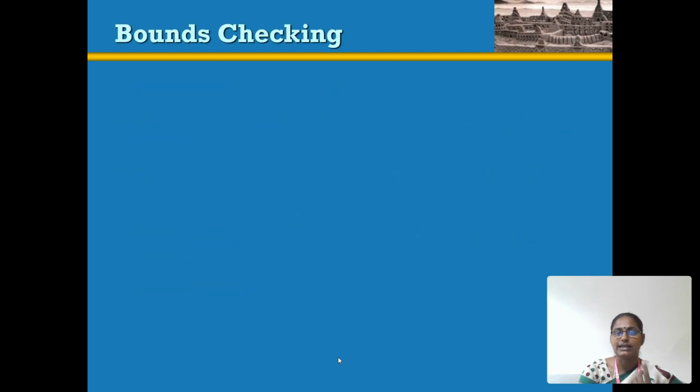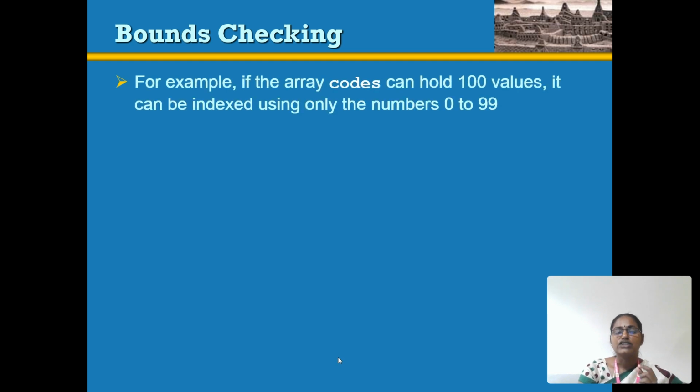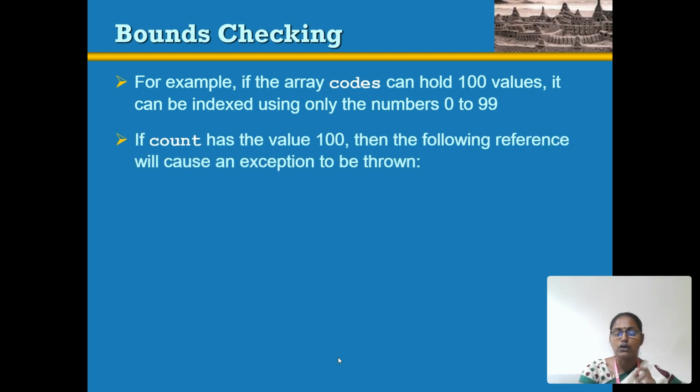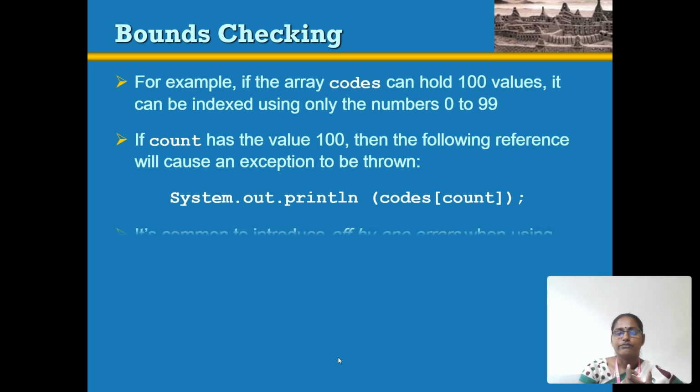It is otherwise called bound checking. For example, the code has 100 values, but the index has only 0 to 99 values. If count has a value of 100, the reference will cause an exception to be thrown. For example, System.out.println is an output function of that particular Java program. So codes is nothing but an array name. Count is nothing but the size of the array.